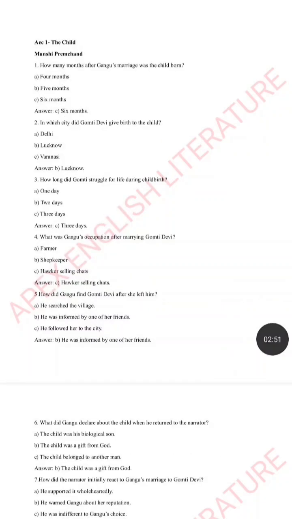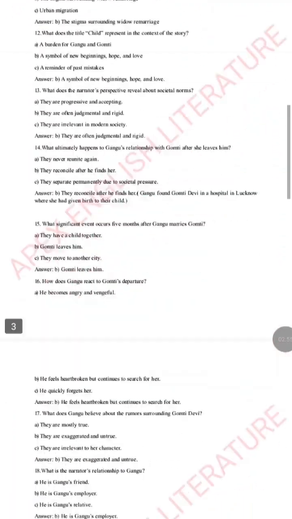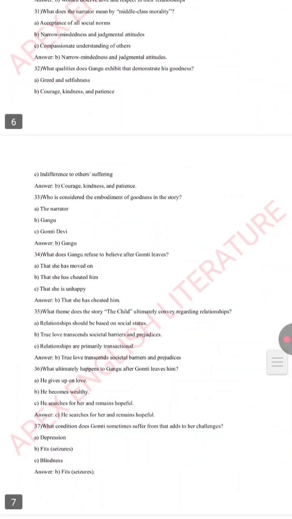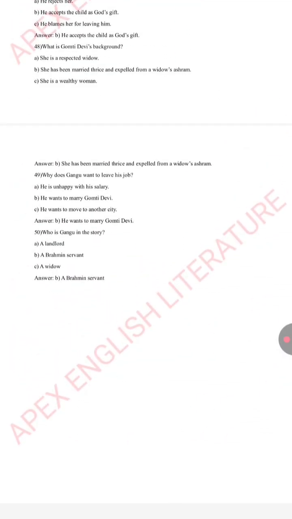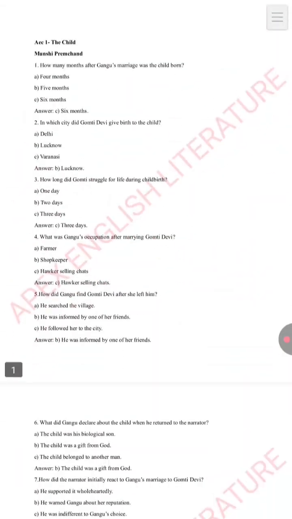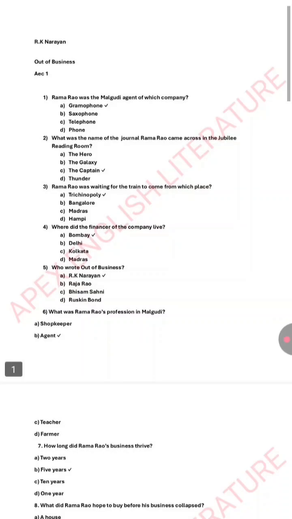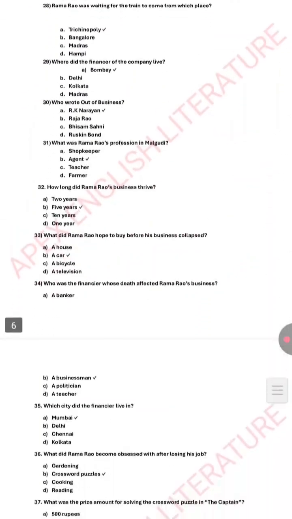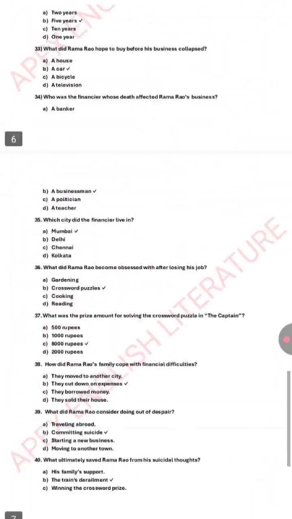From the prose section, we have The Child by Munshi Premchand. It's a short story and we have provided you with almost 50 MCQs with in-depth analysis. Then we have R K Narayan's Out of Business. Again, we have provided the 50 most probable MCQs from this section.